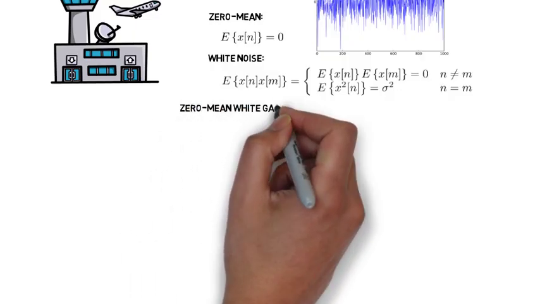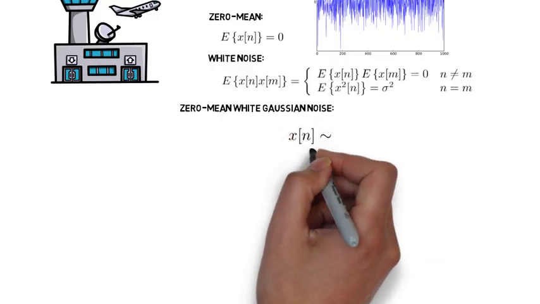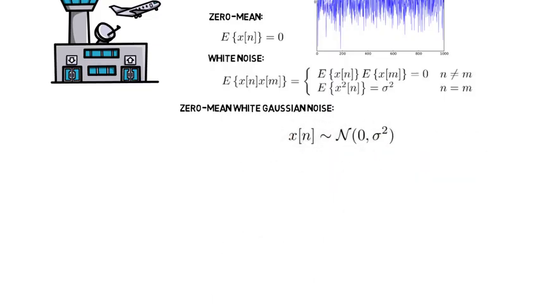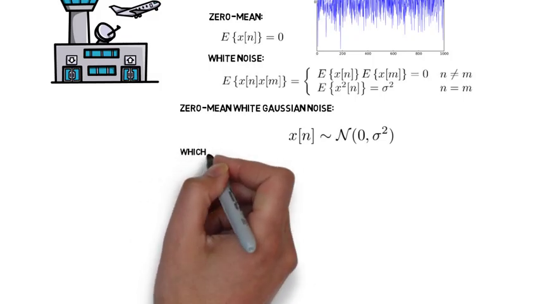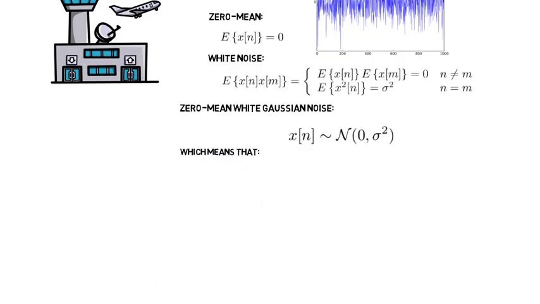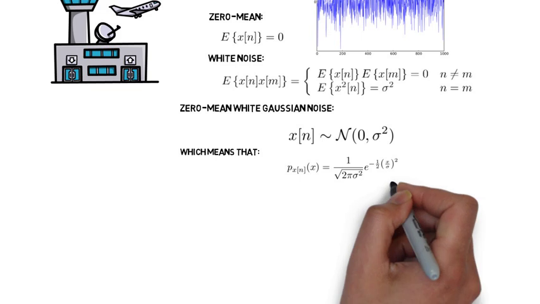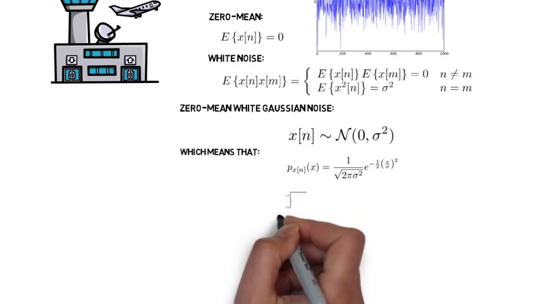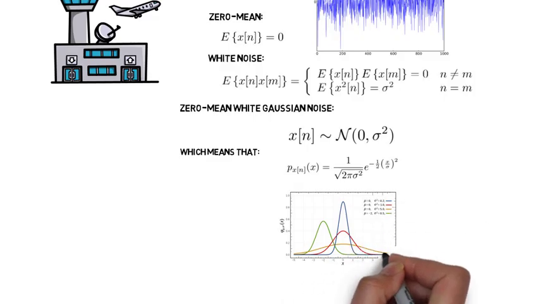Often we'll need to talk about zero mean white Gaussian noise, and Gaussian just means that x of n is distributed with a normal distribution. The mean is 0 and the variance is some number sigma squared. And that notation, the curvy n notation, means that the probability density function has the form of a Gaussian, a bell-shaped curve. And here are some pictures of Gaussians from Wikipedia. The red one is a Gaussian with zero mean and unit standard deviation. For that particular Gaussian, about a third of the values are between 0 and +1, about a third of the values are between 0 and -1, and the other third of the values are out beyond plus or minus 1.